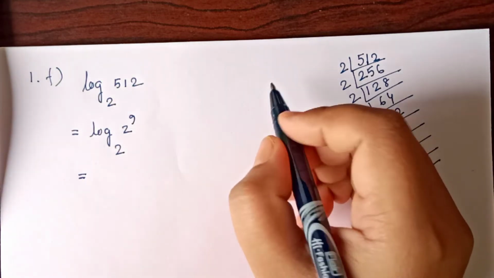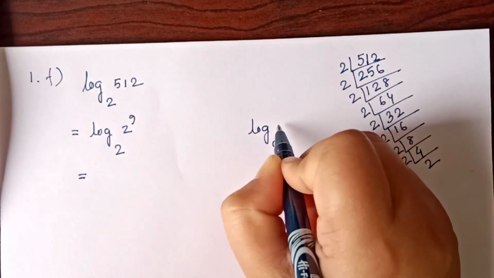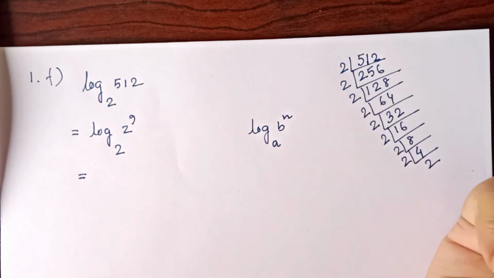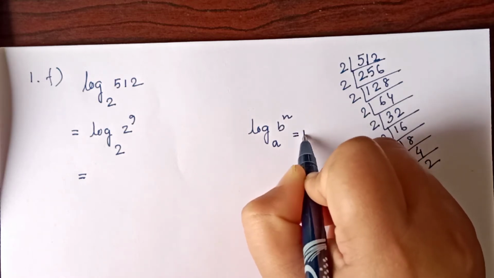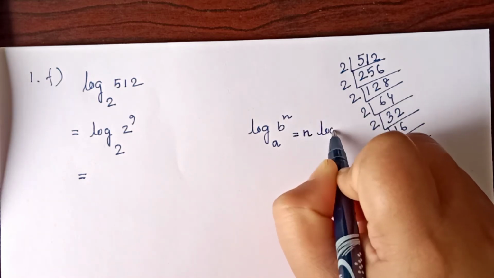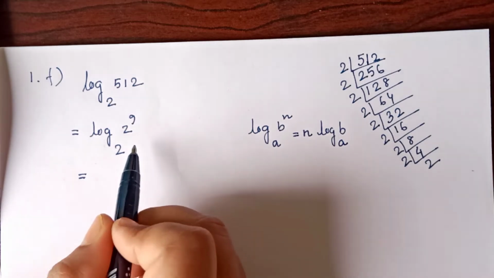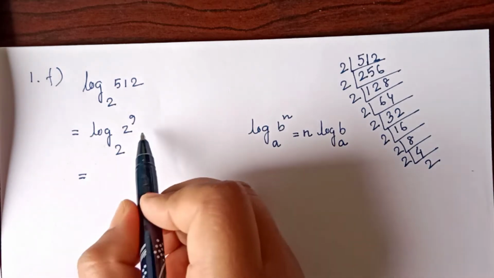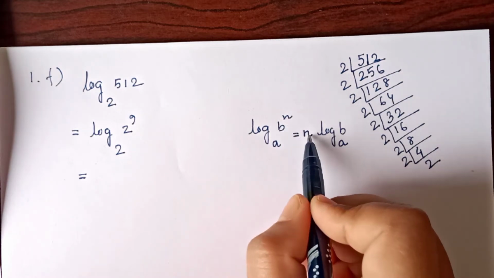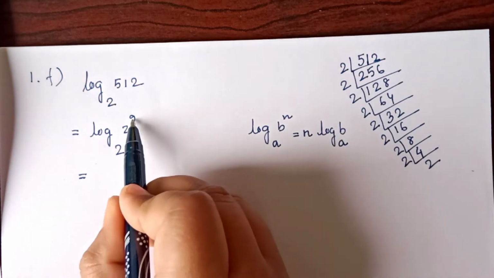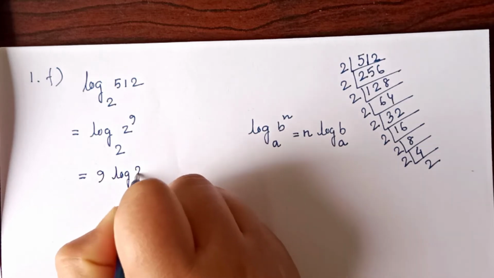Now we have the formula log base a of b to the power n: this power we can write down in front of the log, so n log base a of b. Using this formula, the power value comes in front of the log. Here 9 we can write down here, then log 2.